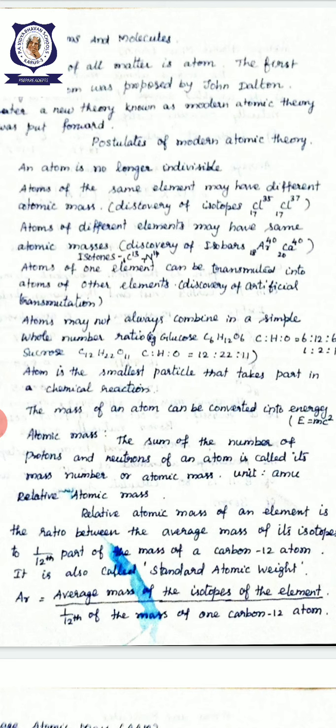So, using the formula E = mc² proposed by Einstein, we can calculate the energy. These are all the postulates of modern atomic theory.